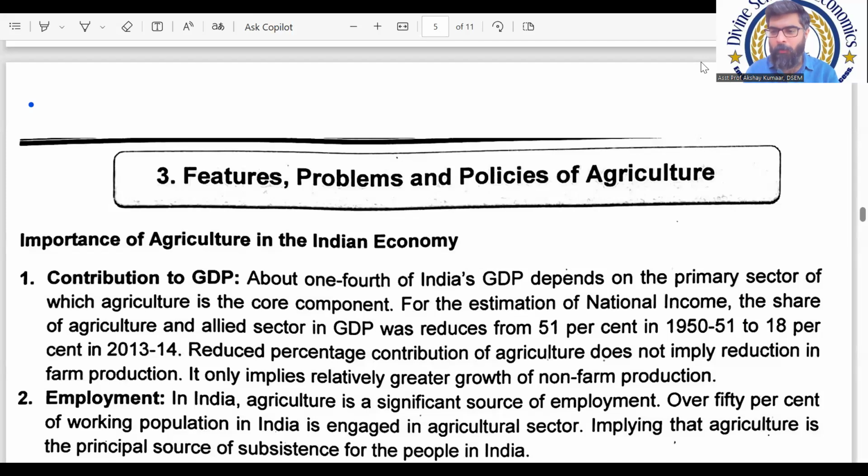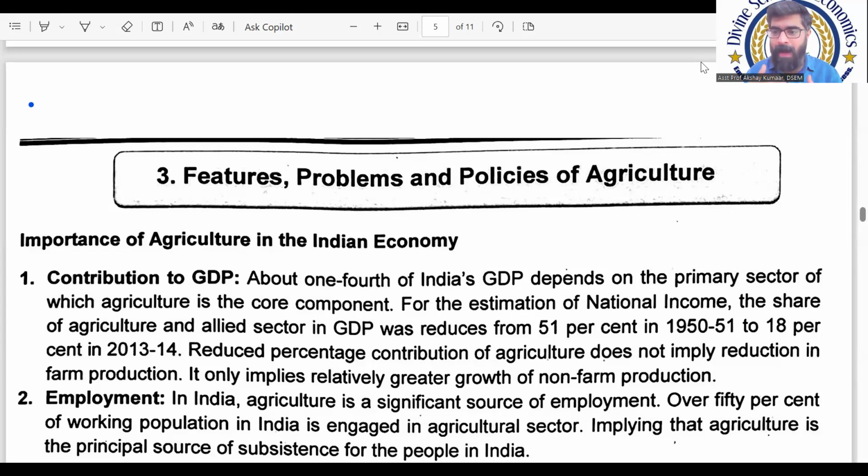Okay, I hope I'm audible to all my students who are attending this particular lecture for the CBSE Class 12 Economics course. In this lecture, I continue with the discussion of the Indian economy. We are going to start with a very important topic within economic planning from 1950 onwards. We look at features, problems, and policies in Indian agriculture.